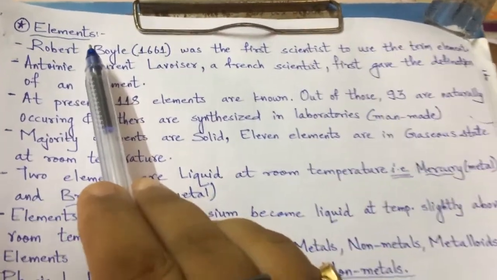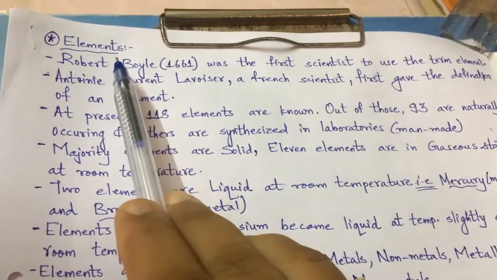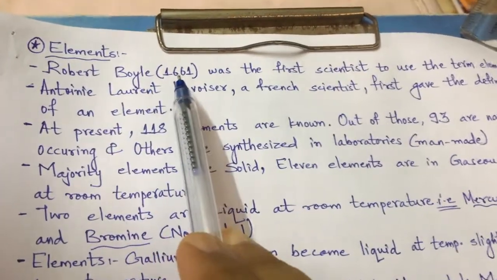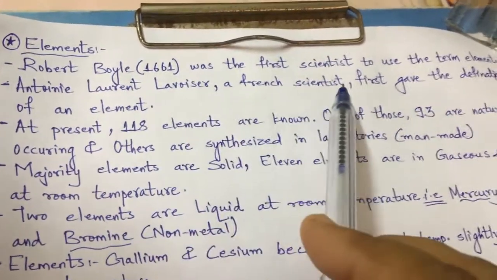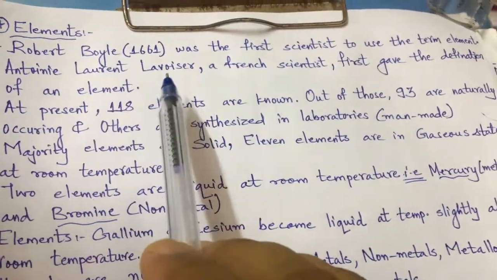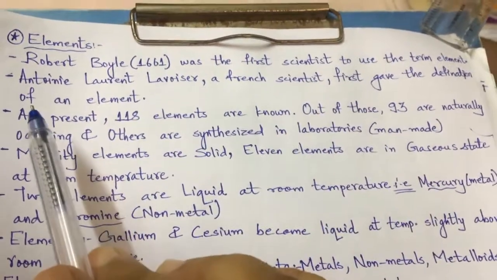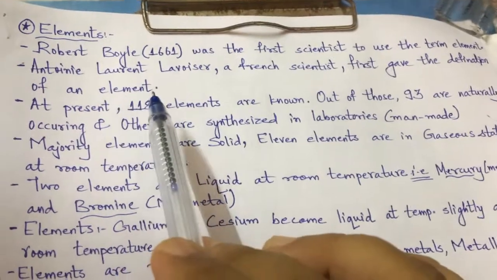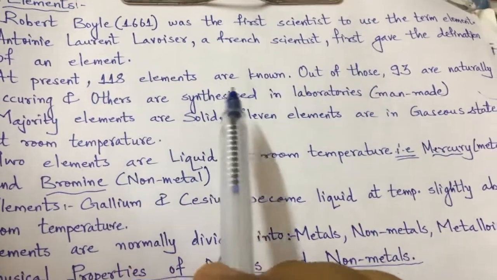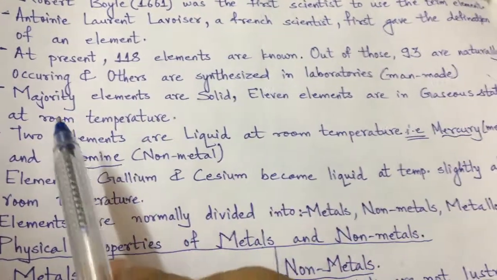This elements portion is a continuation, but it was left to explain and even write, so I have continued here. Robert Boyle in 1661 was the first scientist to use the term element, and Antoine Laurent Lavoisier, a French scientist, was the first to give the definition of an element, right? And I told you at present 118 elements are known, 93 are naturally occurring, others are synthesized.